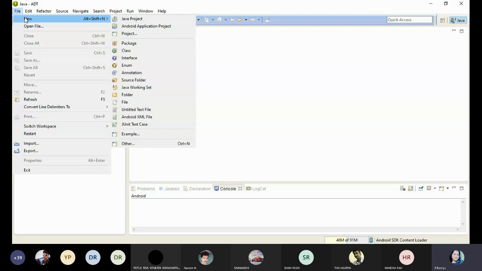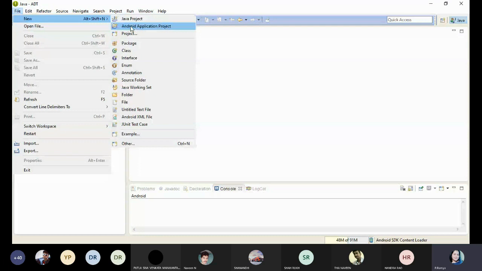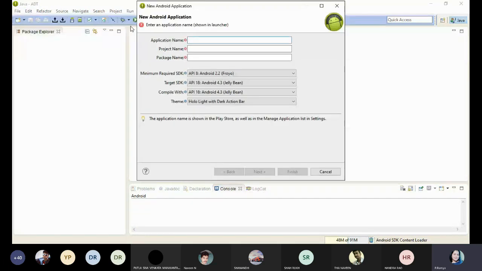File, New. So here what I am going to create is one Android application project. You just click on Android application project. If you click on it, automatically it shows like this. Is the screen visible to everyone? New Android application screen. Yes, madam, the New Android application screen is visible to everyone. Okay, so if you click on File, New Android application, immediately it shows the New Android application dialog box.